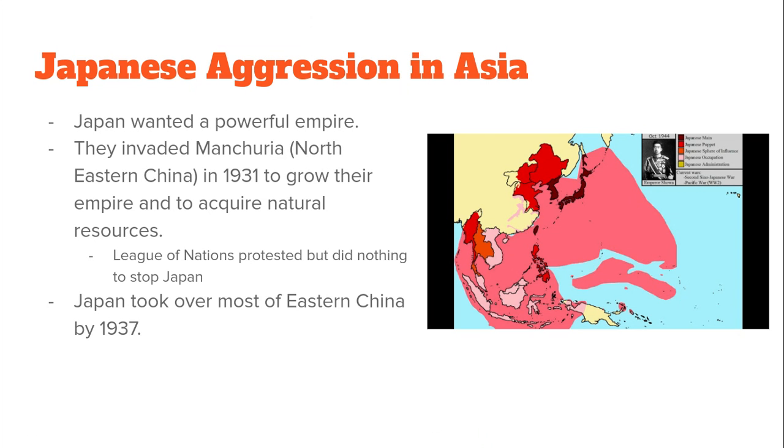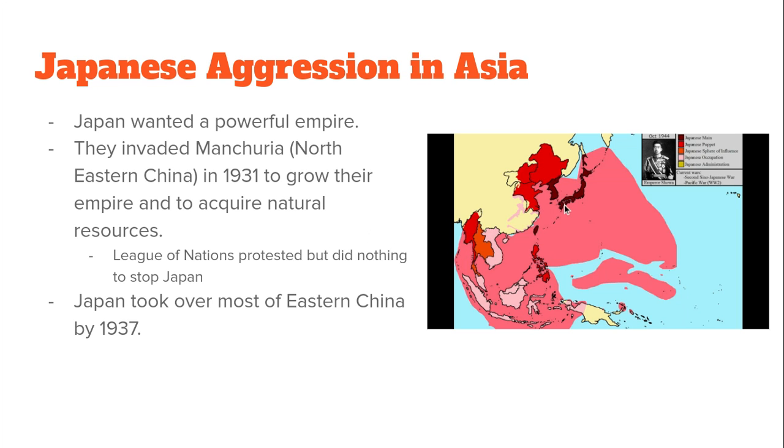Now, a lot of historians will say that this is actually the beginning of World War II, if you want to call it a world war. But many historians identify September 1st of 1939 as the start of the war. Regardless, Japan is going to violently and aggressively expand their territory throughout Southeast Asia in the 1930s and 1940s, mostly to acquire natural resources.